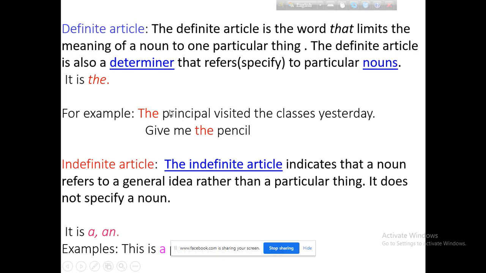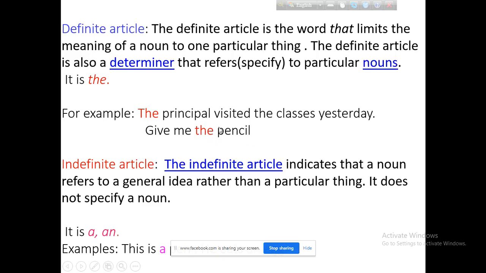The noun principal is particularized by the. Again, in the next example, give me the pencil. Here, pencil is the noun which is specified by the.